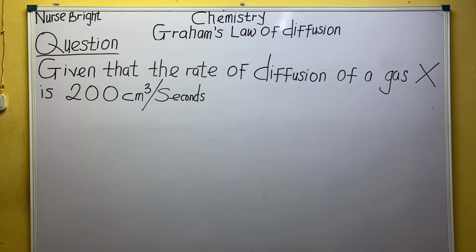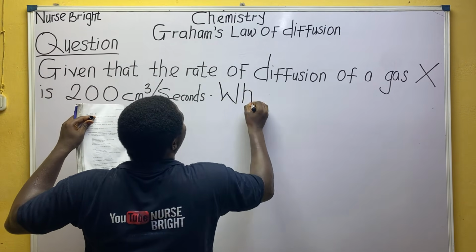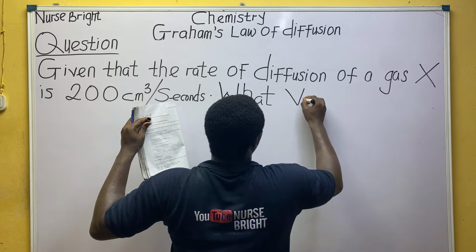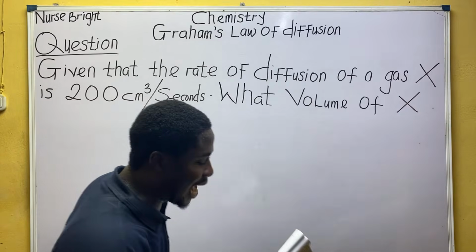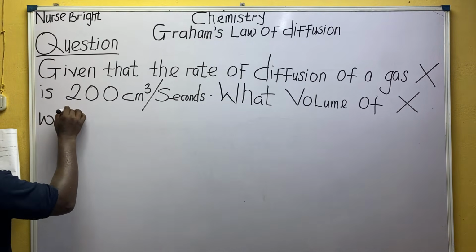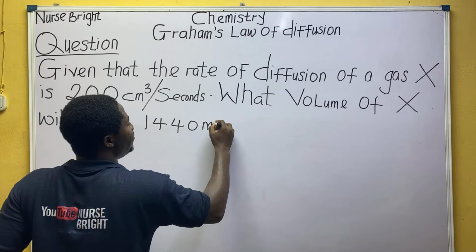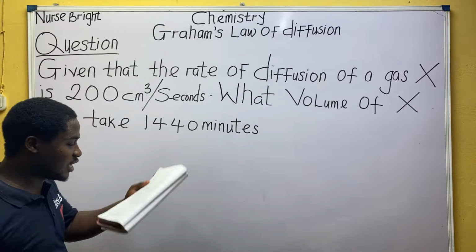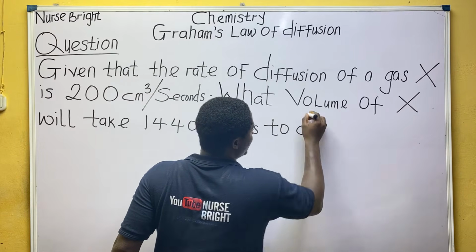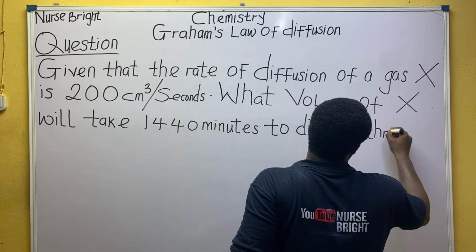Let us move further. So the question now says, what volume of gas X will take 1440 minutes to diffuse through an orifice, which is through a hole?